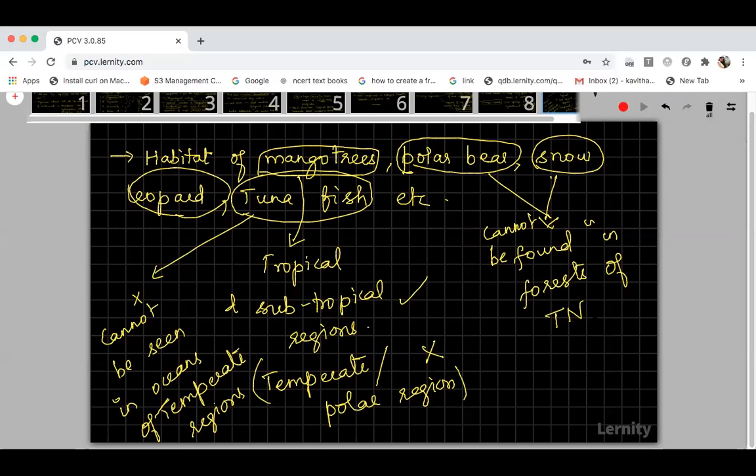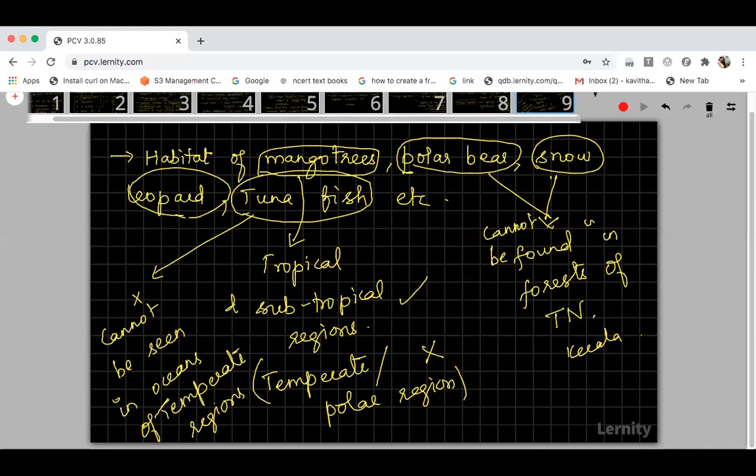You cannot see them in the forests of Tamil Nadu or Kerala or anywhere. Similarly, tuna fish cannot be seen in the oceans of temperate regions because they can be seen only in the polar regions. So all these are examples of how temperature plays a very important role in the survival of living organisms, which includes plants and also animals.